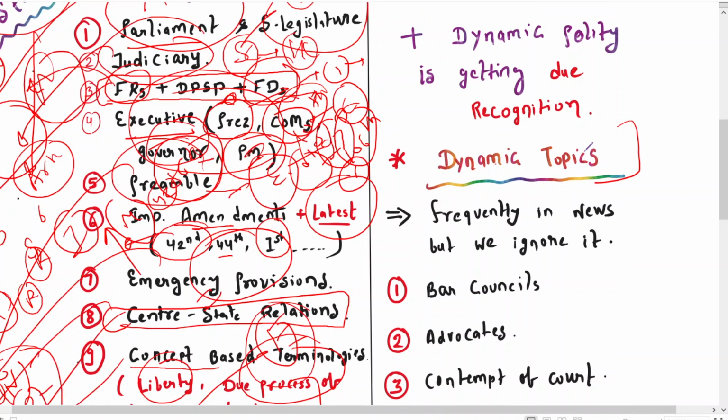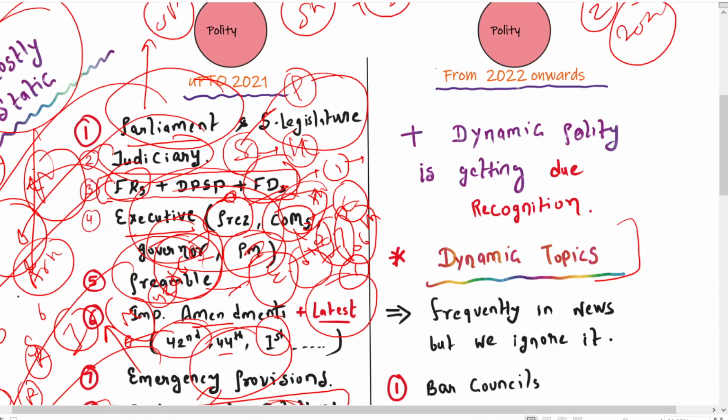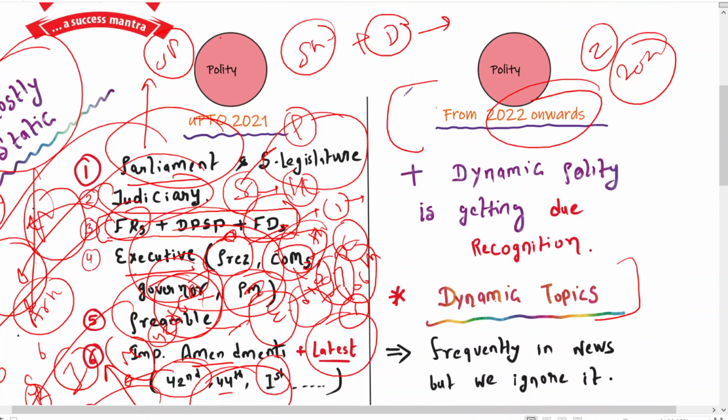So now from 2022 onwards, UPSC has increased the dynamic portions as well. When we call a question dynamic, it is when the concept is not mentioned in the standard book or the reference book. They are basically picked up from the newspaper, from the articles, from the editorials. However, you should predict from the dynamic polity what type of questions UPSC is asking.